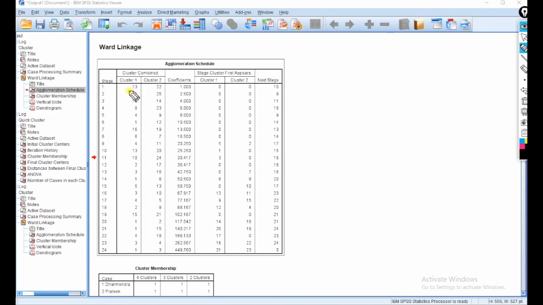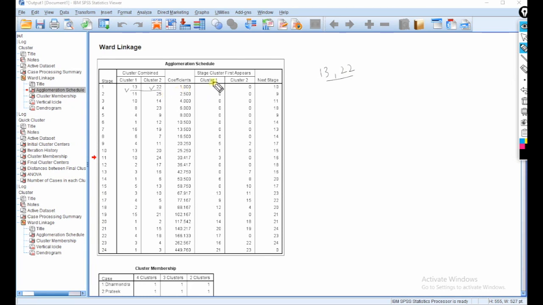Okay, in cluster 1 there is, what does it mean? The cluster 1, the respondent number 13, and in cluster 2, number 22. So here we are combining both because the opinions given by them are more or less the same. Okay, so respondent number 13 and 22 we are combining, and the coefficient is 1. Okay, the lower coefficient means good.